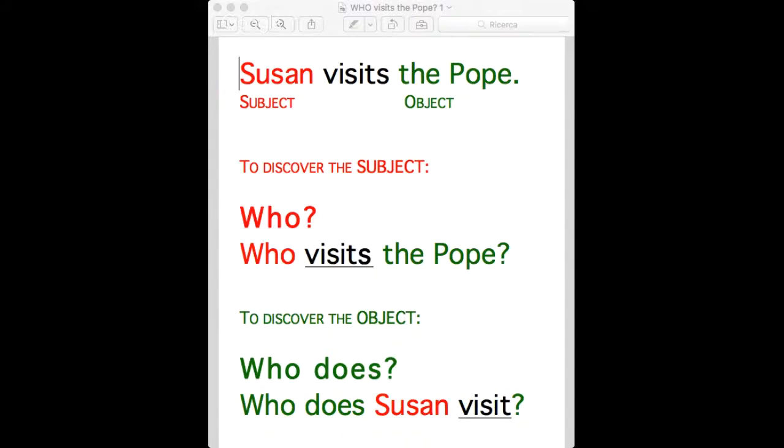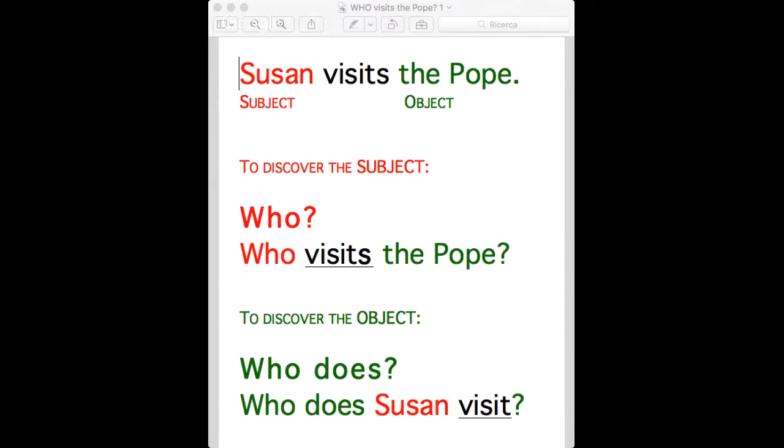Susan visits the Pope. Now, when you want to know the subject of a sentence, you have to ask who, and you ask who visits the Pope. Now, who is in red like Susan, because you know that somebody visits the Pope, but you don't know who it is. So you ask who visits the Pope, and the answer will be Susan, or Susan does, to be more precise, because it's Susan doing the action of visiting.